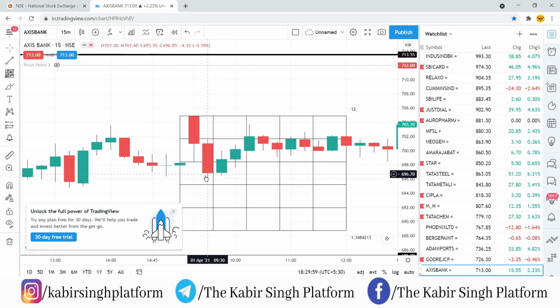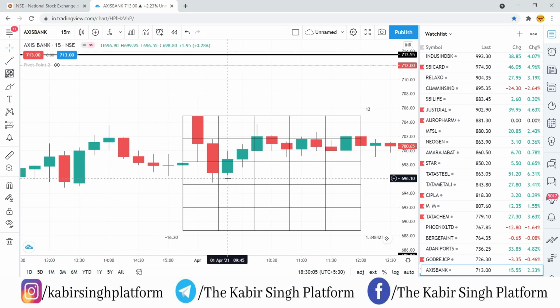In this case, if you see, the trigger candle low has not been broken, so there is no entry which we have got in this case. Okay, remember that the candle which is going above the first GAN level or below the third GAN level, you have to wait for a price to cross below or above that trigger candle high.